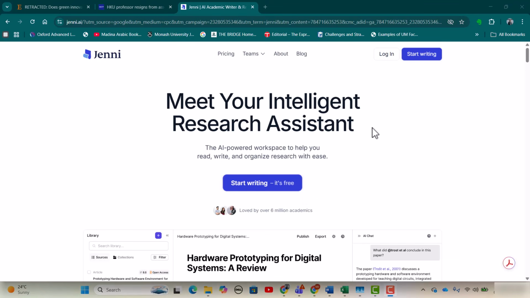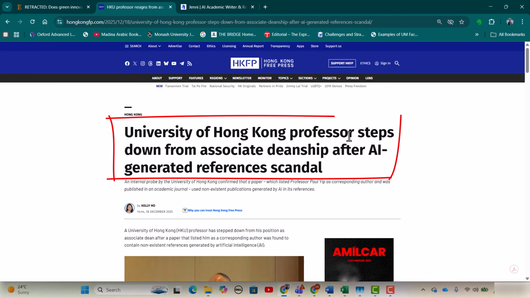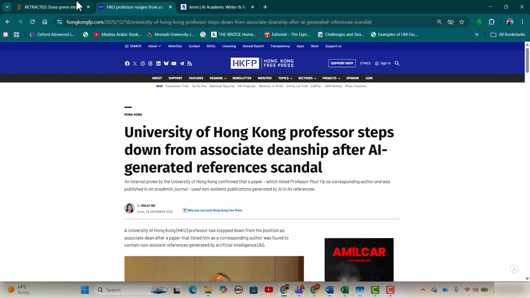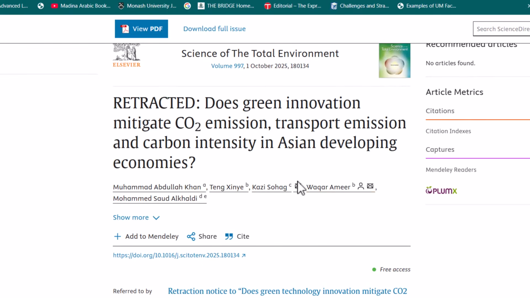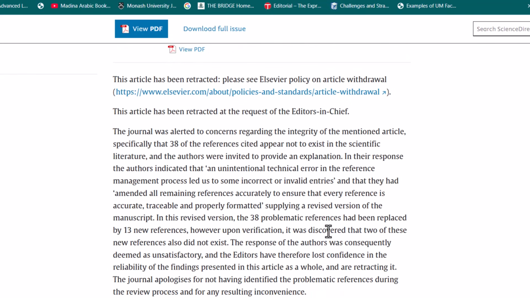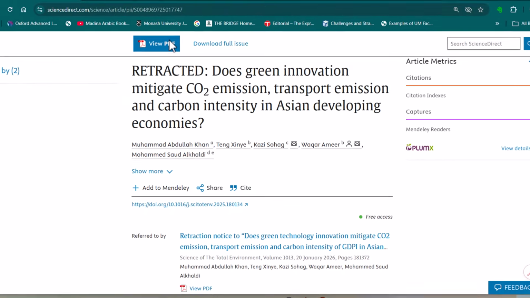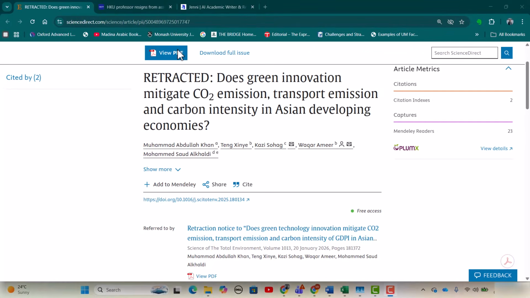Nowadays, it has become much more important to be conscious about the use of AI in academic writing. You must have heard the scandal of a Hong Kong University professor who just stepped down from his position as associate dean because of AI-generated references. There is another article that was recently retracted because it contained 38 references that did not exist in scientific literature and were potentially generated by AI. In both these cases, the problem was not the use of AI, but actually the use of non-existent references.